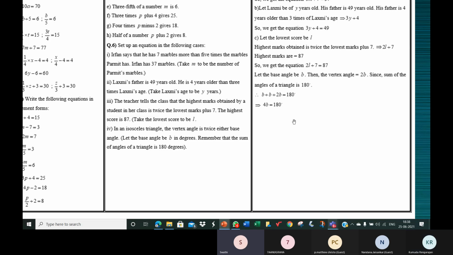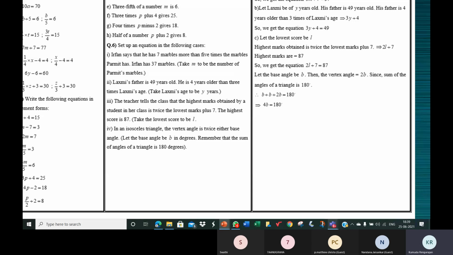So a triangle has 3 angles. Which are the base angles? The base angles are the 2 angles at the bottom. Each one is B. Why are they equal? Because it's an isosceles triangle, it has 2 sides equal, and the base angles also will be equal. So let them be B each, B, B. What is the vertex angle, the angle at the top? It's twice the base angle.